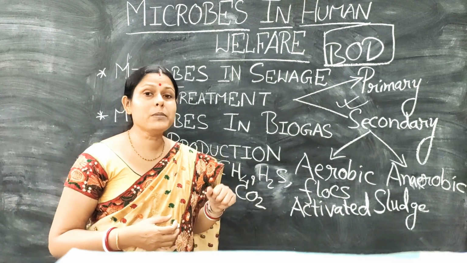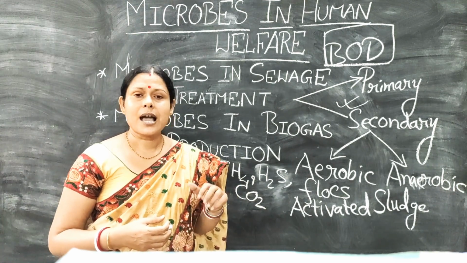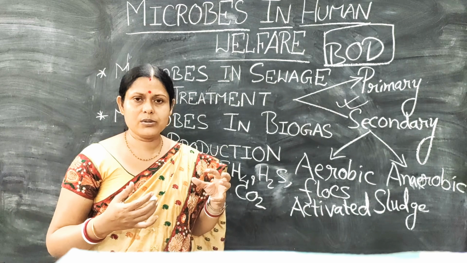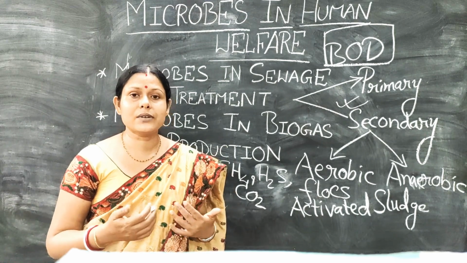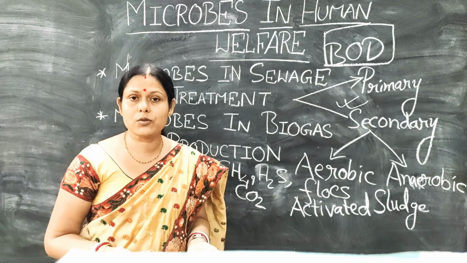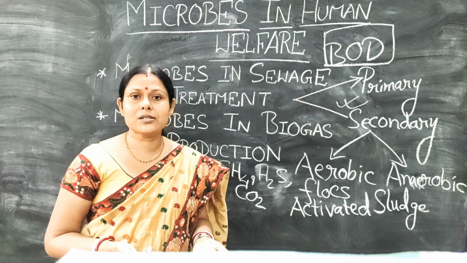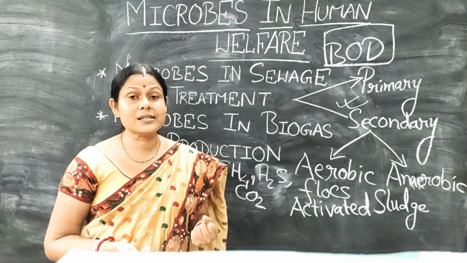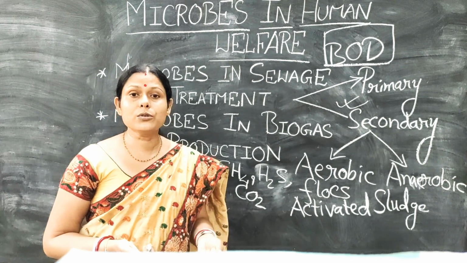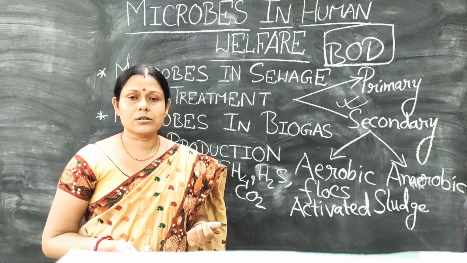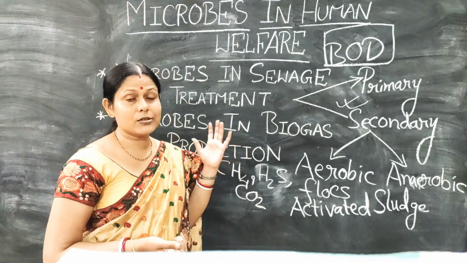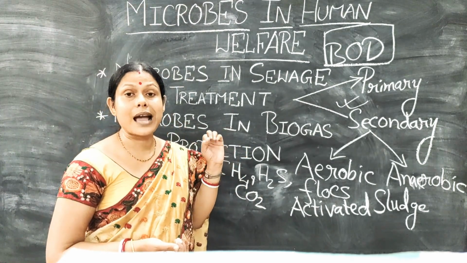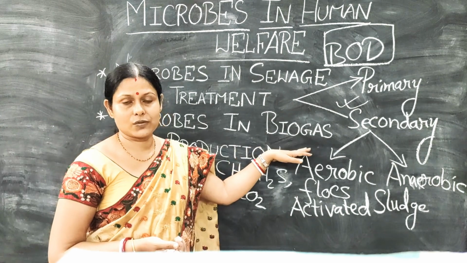So the fuel problem can be solved to a large extent, and it's a low cost investment. Only the first time investment is there, and later there is very little investment. Maintenance of course is there, which can be done by the villagers on a regular basis, and this way the crisis for domestic fuel can be sorted out to a large extent if the methanogenic bacteria present in the animal dung are used for the generation of biogas.